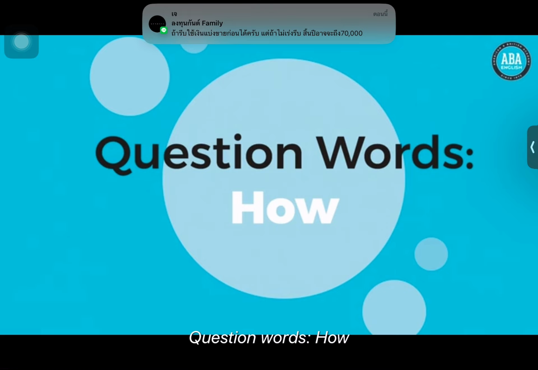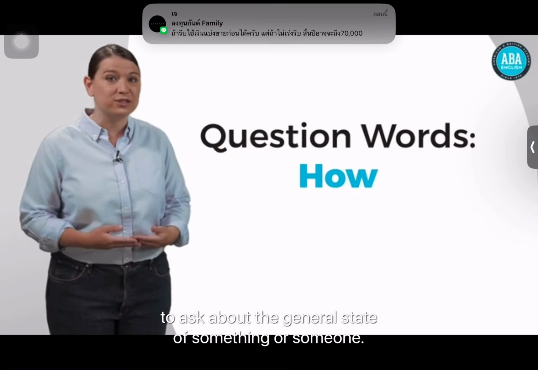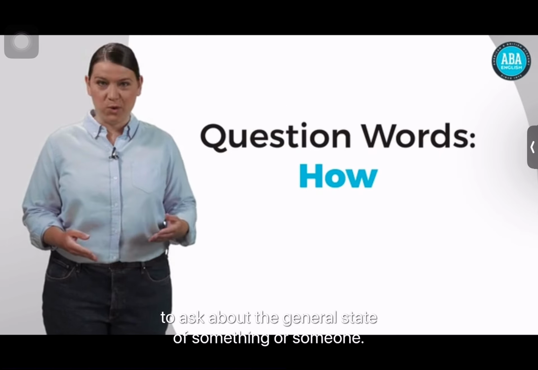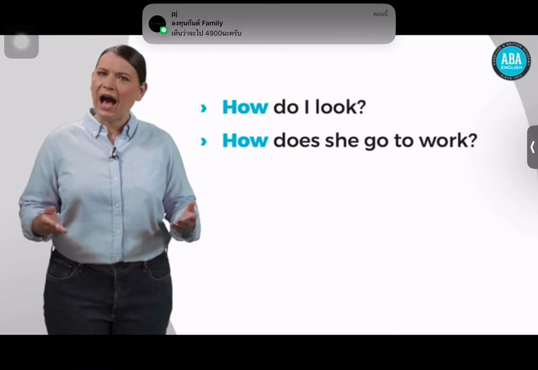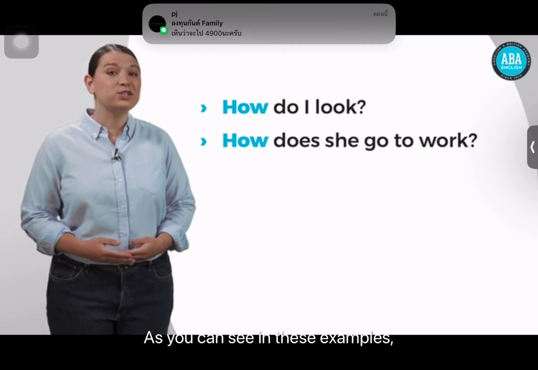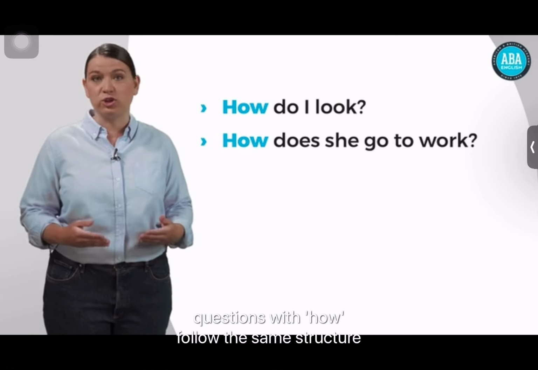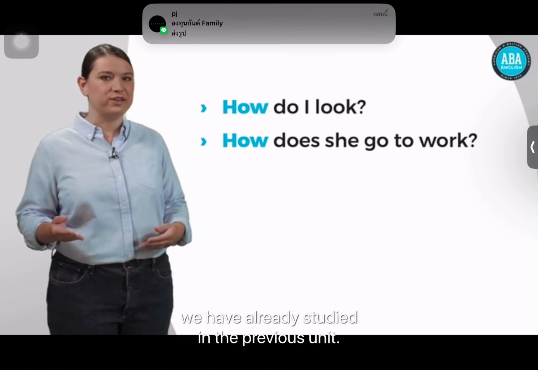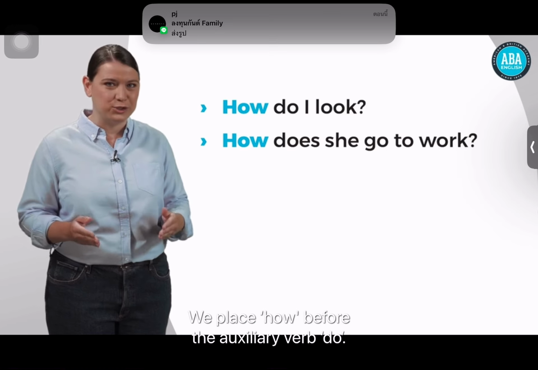Question word how. We use the question word how to ask about the general state of something or someone. For example, how do I look? How does she go to work? As you can see in these examples, questions with how follow the same structure we have already studied in the previous unit. We place how before the auxiliary verb do.